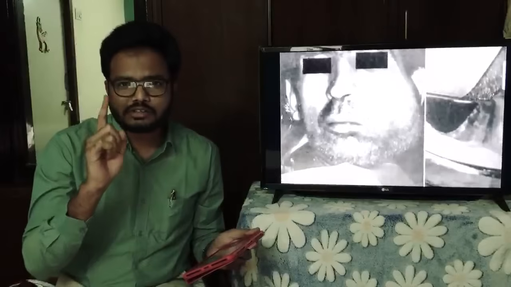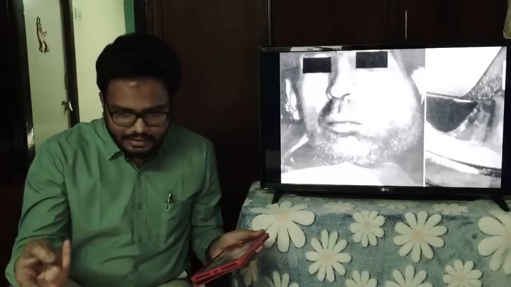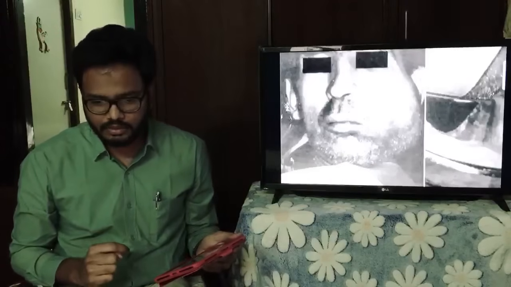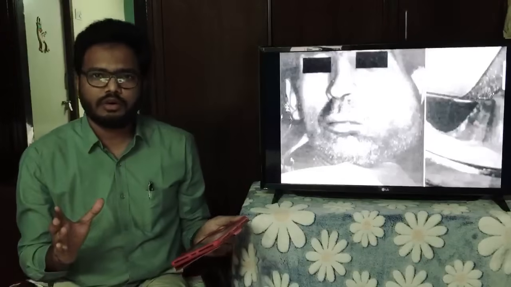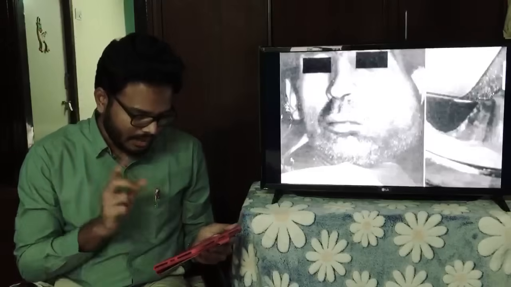You can see the nasolabial fold. A nasolabial fold is obliterated, so canine space is involved, and buccal space as well. Wonderful. So obliteration of nasolabial fold gives you a clue that it's canine space as well. So it's canine space as well as buccal space.